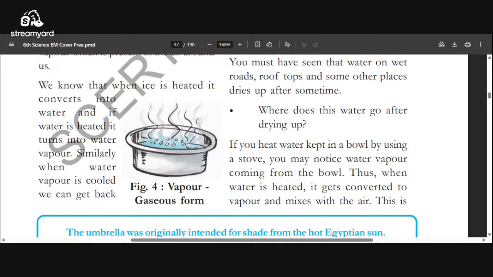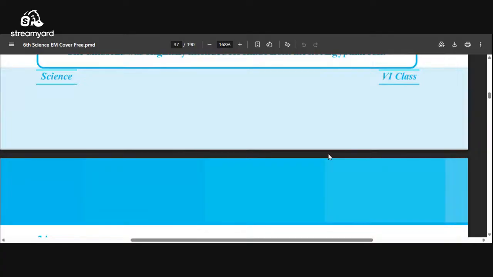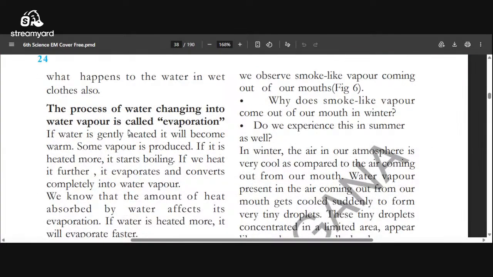If we boil some water in a container, when we give extreme heat to that container of water, that water changes into water vapor and reaches the atmospheric air. The same thing happens in the clothes, on the road, the roof, wherever the water drops are. All these water drops change into water vapor due to heat and due to the wind. Okay. What happens to the water in wet clothes? That water changes into water vapor.